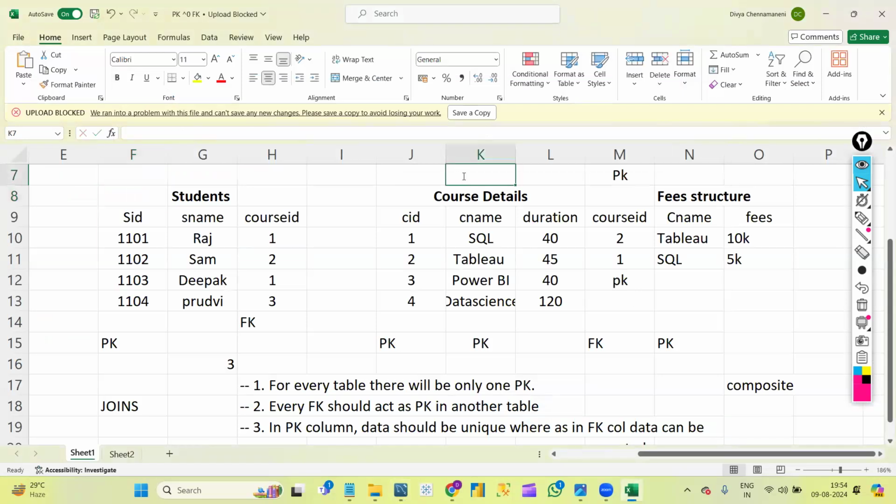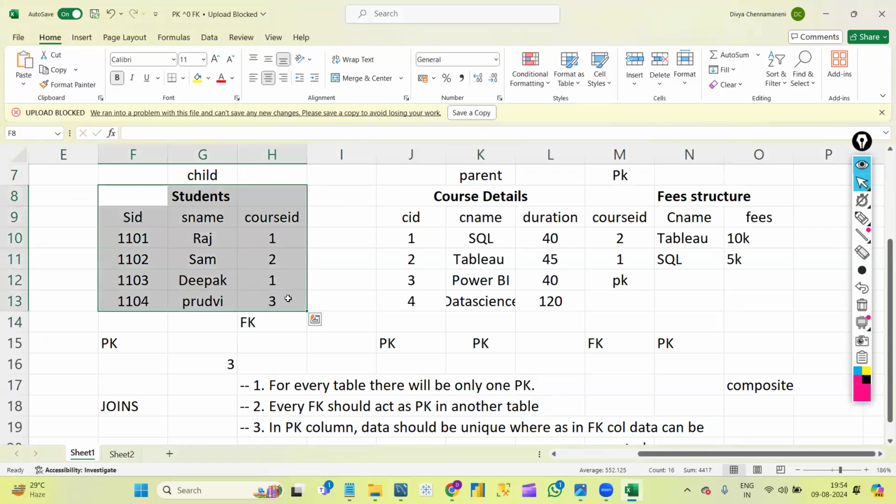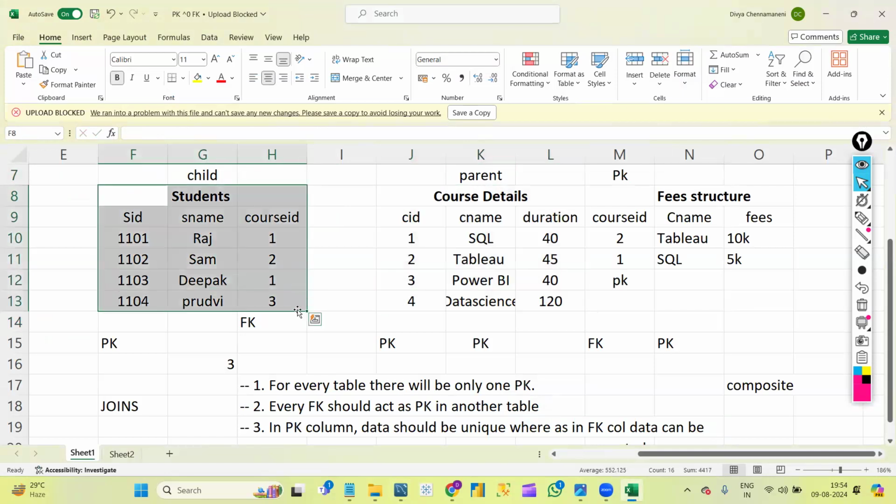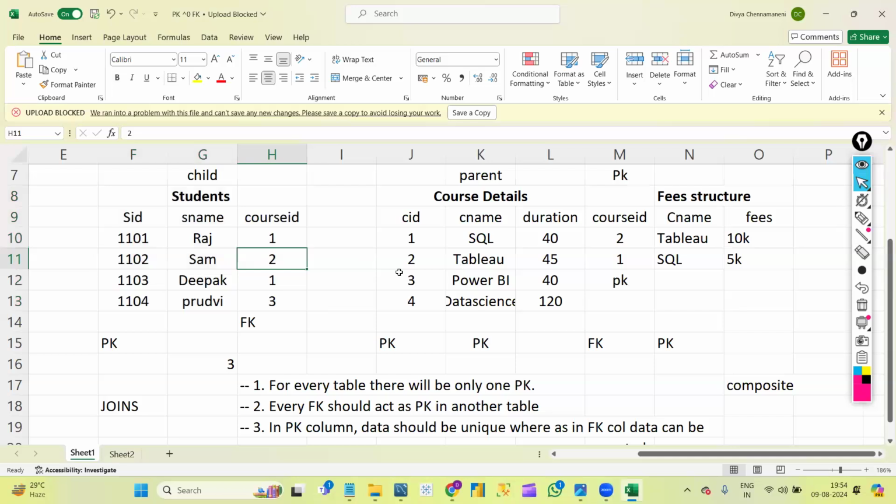This will be our parent table, and this will be our child table. We created a relationship between this course ID and this course ID. Here I created the foreign key. So whenever I create a foreign key for any column in any table, I cannot use truncate directly on this table. To use truncate for this table, first I need to truncate the parent data, then only it will work. If you want to see, I will use truncate on this table and show you the output. Let's do that.